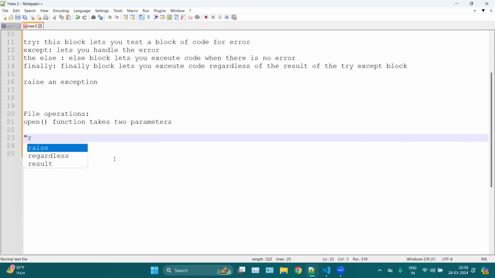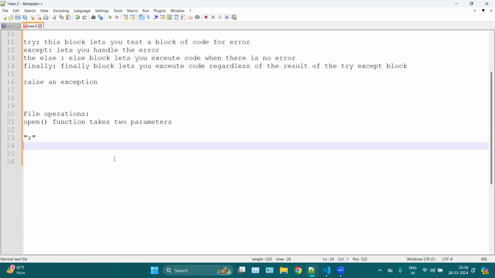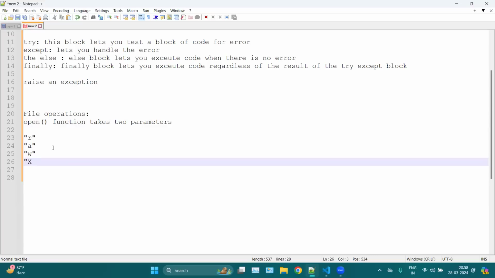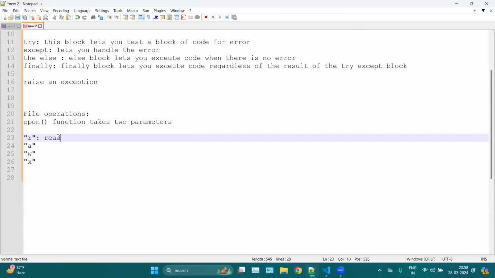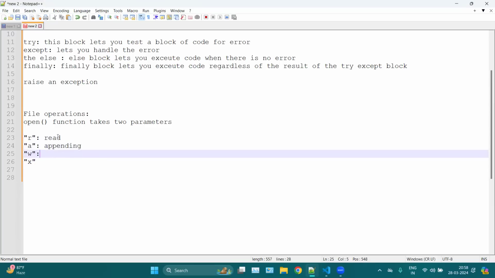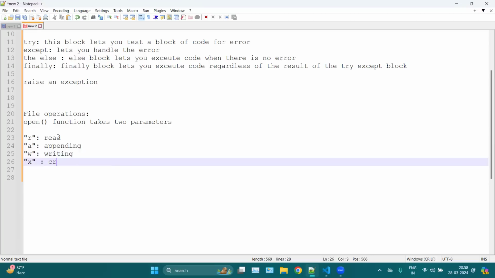First, R for reading a file, A for appending into your file, W for writing into your file, and X for creating your file. Sorry, not executing. So this one is for reading, this is for appending, this is for writing, and this is for creating your file.